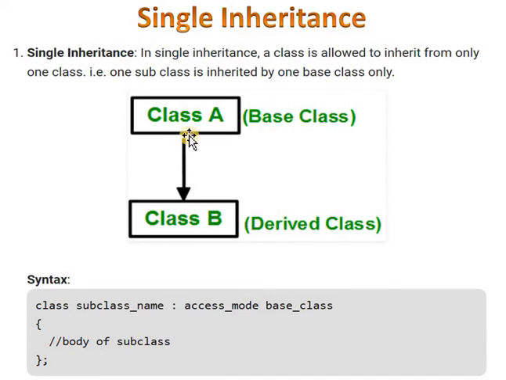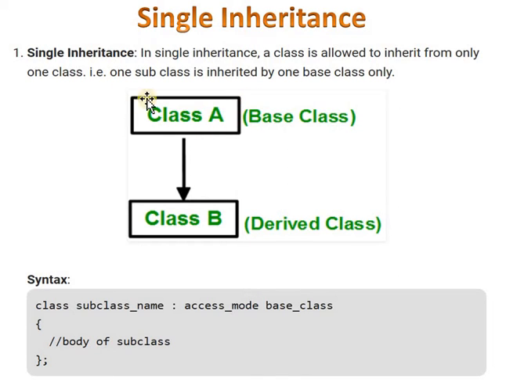Let's see this example. In this example, this is single inheritance because here is one base class and one derived class. Here the derived class is derived from only one base class.